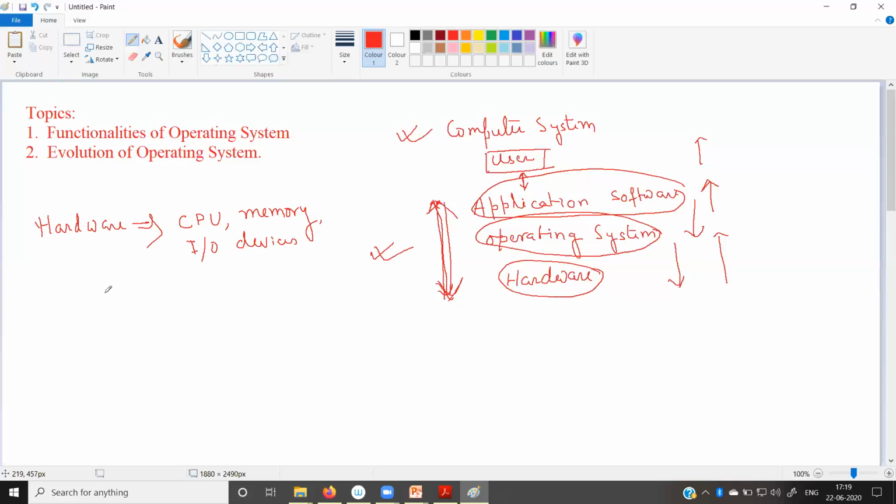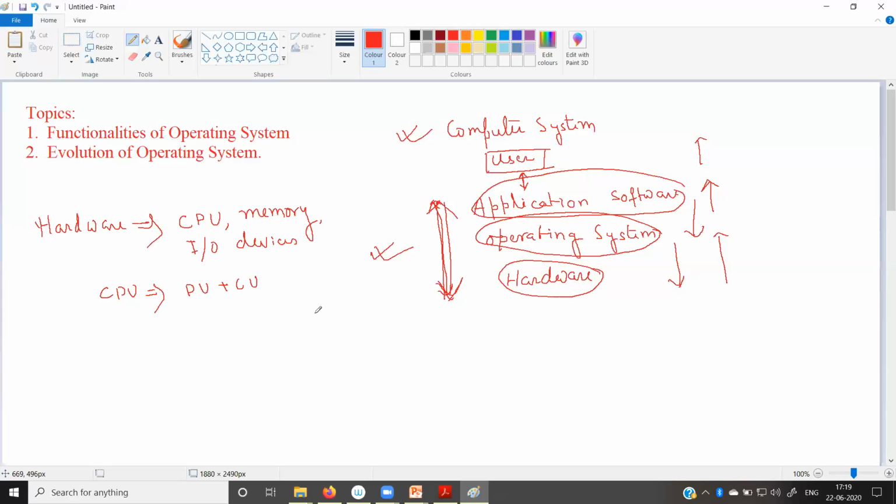And as you know, the central processing unit basically has two parts. One is the processing unit and the second one is the control unit. So the basic architecture, the hardware part of the computer system, is formed by three important components. They are the CPU, memory, and IO device.